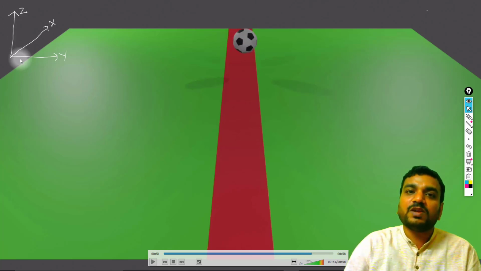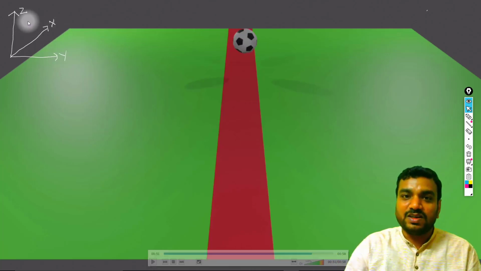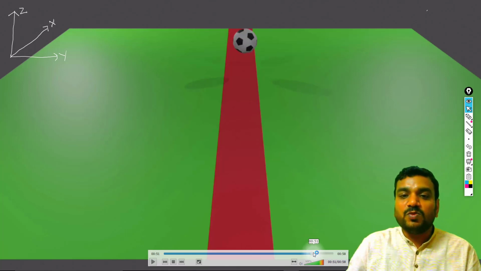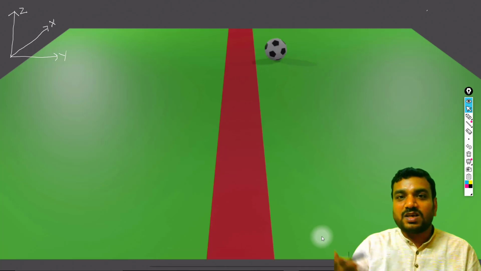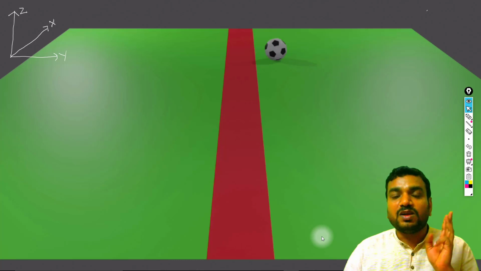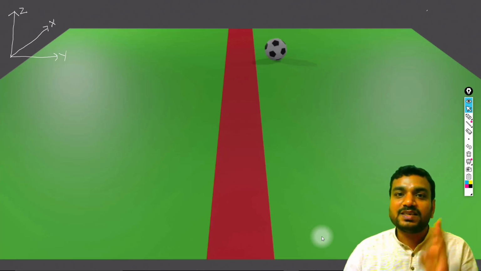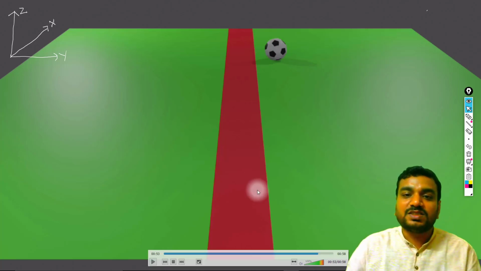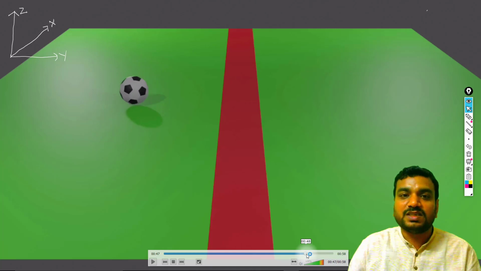The z coordinate will also be changing. So all three coordinates, x, y and z, are changing, and we can say that the football is having three-dimensional motion. As we have already discussed, in three-dimensional motion the object will be moving in space. Just now I showed you the football flying in the air, so it is moving in space also.